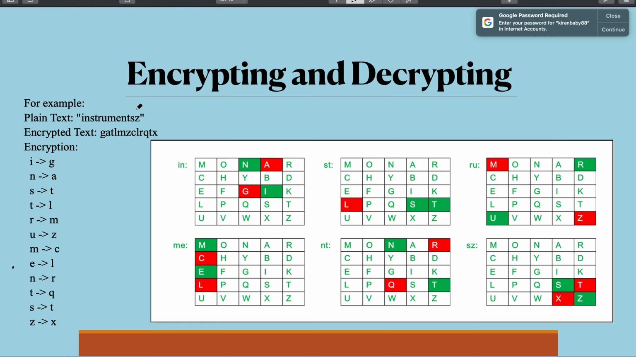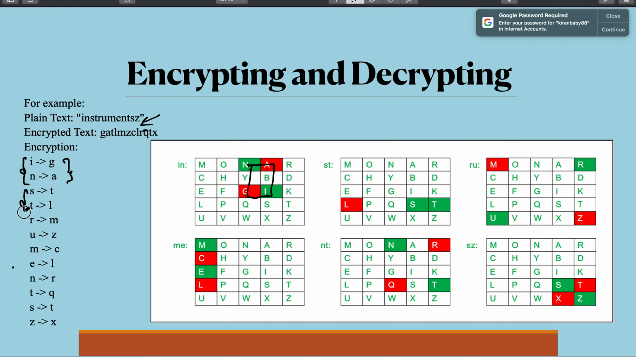Now we'll come back to our example, instruments, which was divided into digraphs, and since the last digraph didn't have a pair, you added a Z, which is a buffer letter. Now we are going to see the encryption of it. The first digraph is IN. I and N don't follow the same row or same column rule, so you draw an imaginary rectangle. For I the opposite corner is G, and for N it is A. So G and A is the ciphertext respectively.